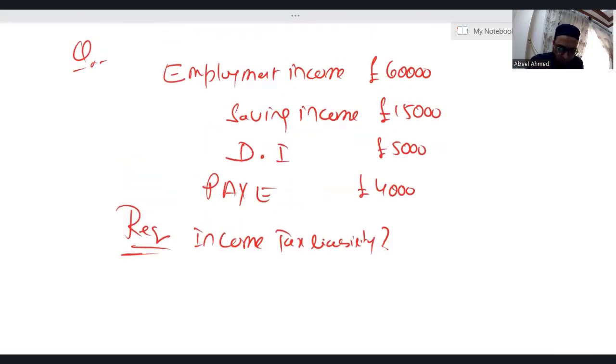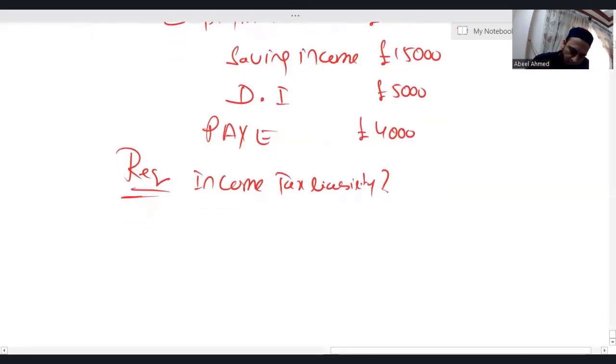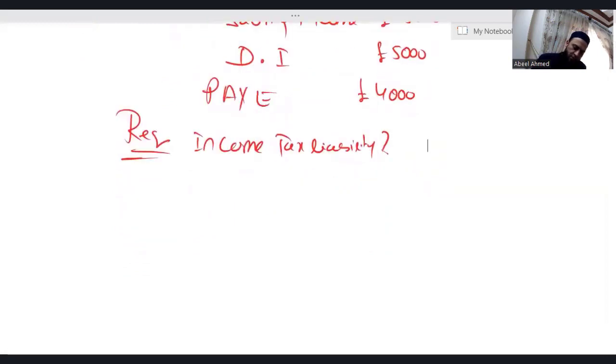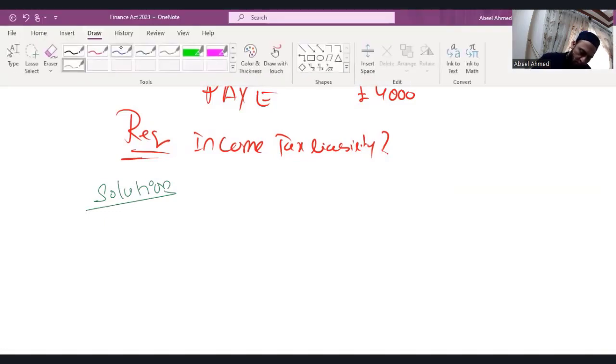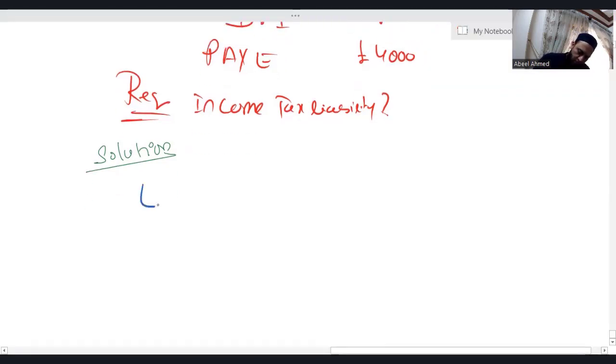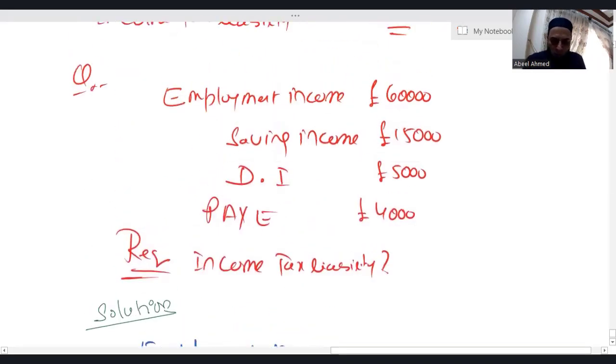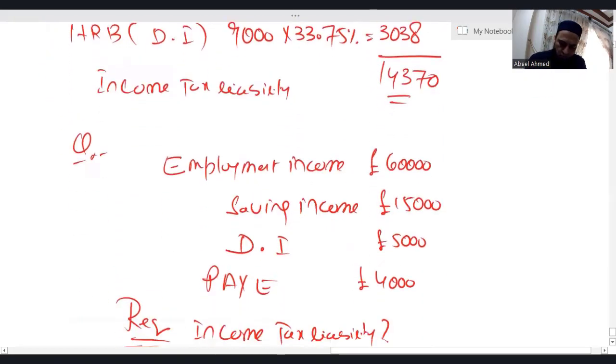We have employment income, which is the non-saving income. Employment income is how much? 60,000.